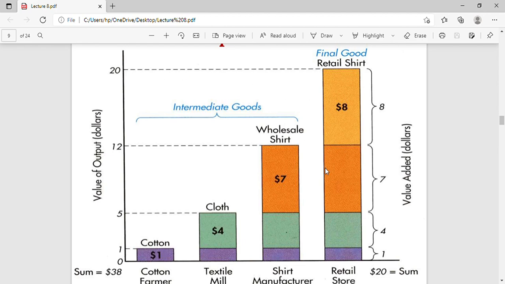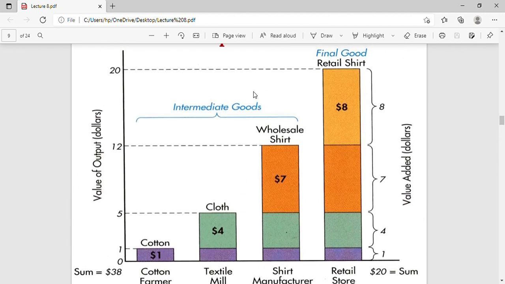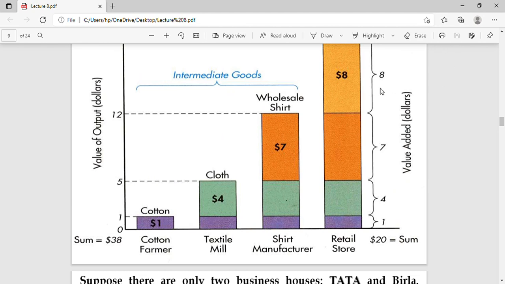So everything got added: 1 plus 4 plus 7 plus 8, that is a total of 20. So in GDP we will count this 20, not 20 plus 12 plus 5 plus 1, because those are the intermediate goods.